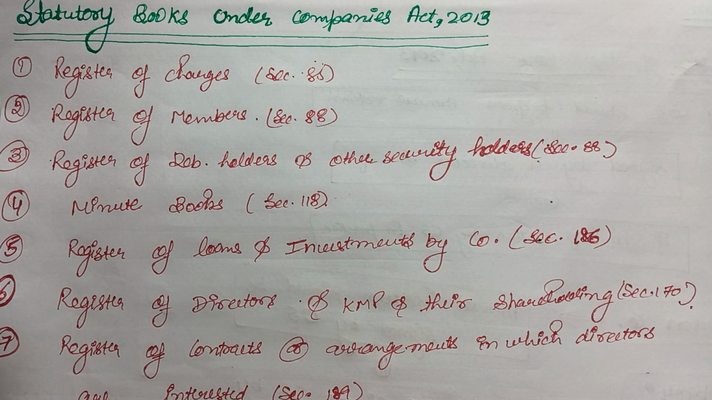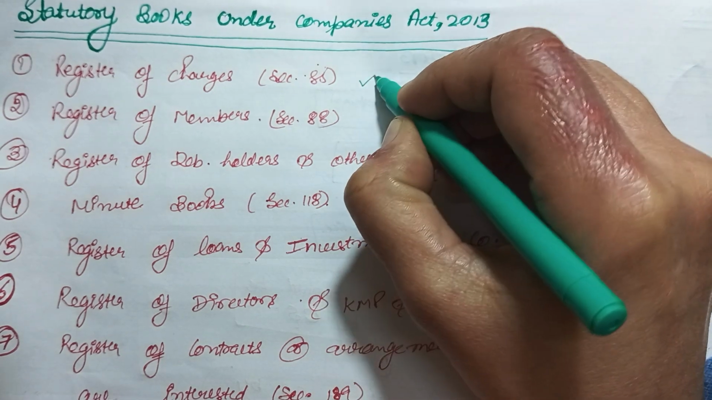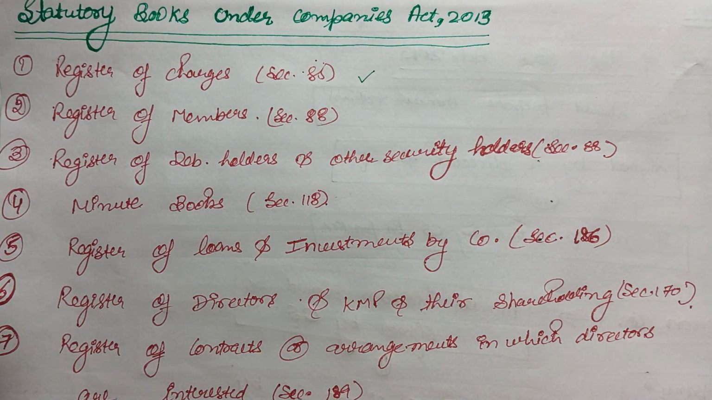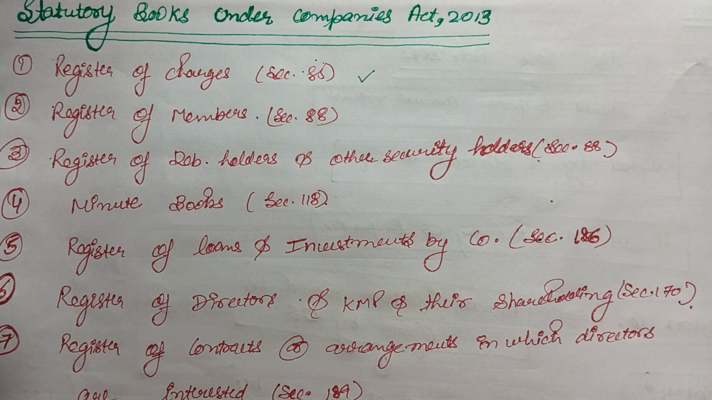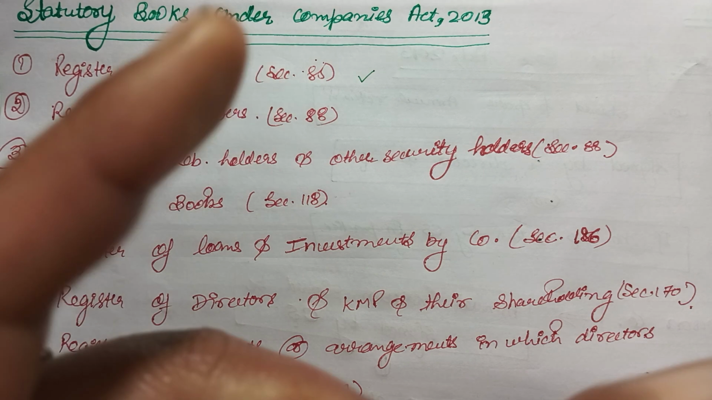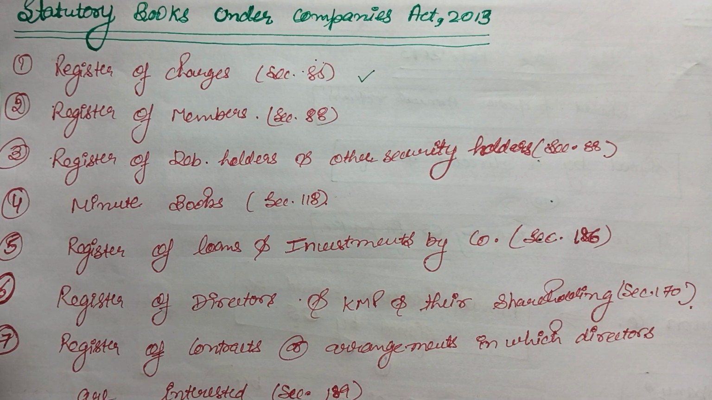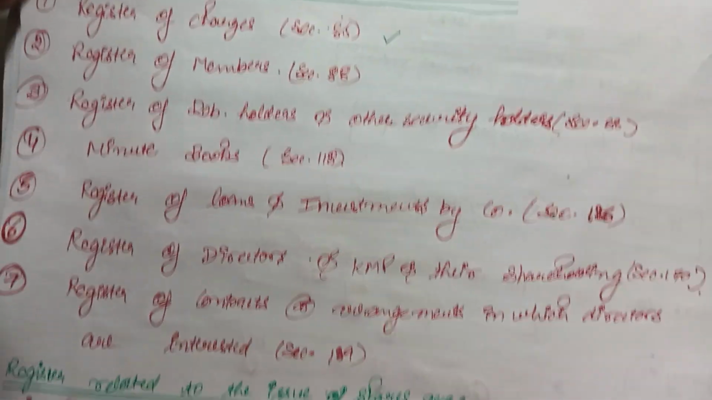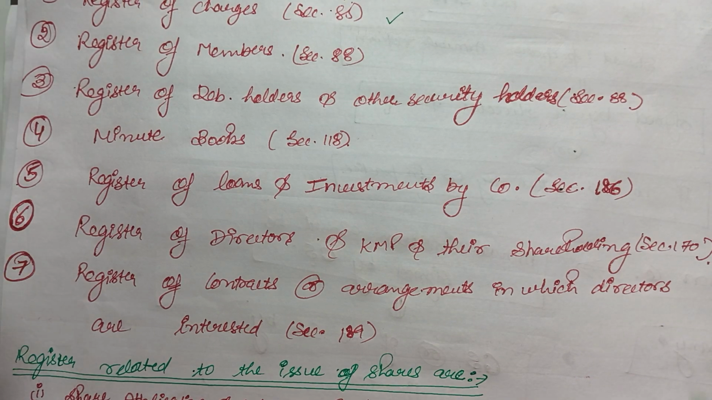Okay, so first of all is the register of charges. If the company has some properties and has taken loans on those properties, and the charges on those properties are registered, then we have to maintain a register of charges. These books are not so important for us to remember. We should just have knowledge about these books.